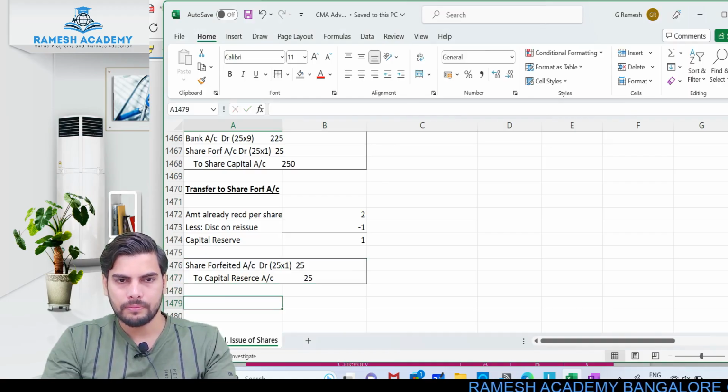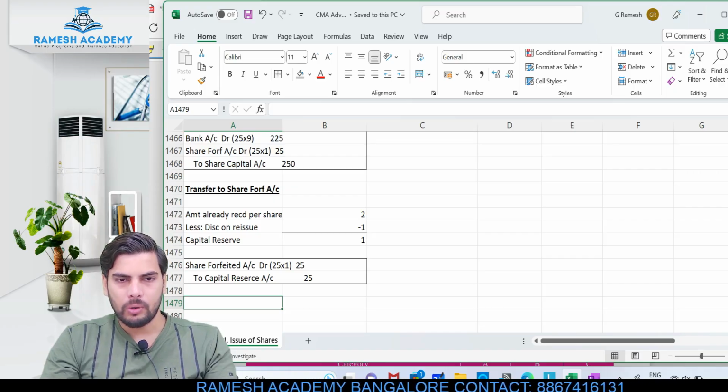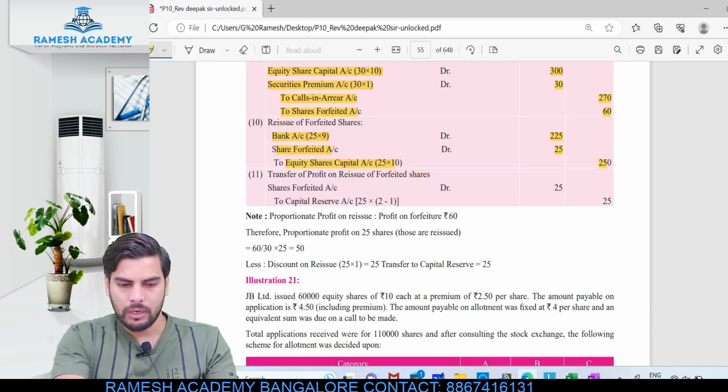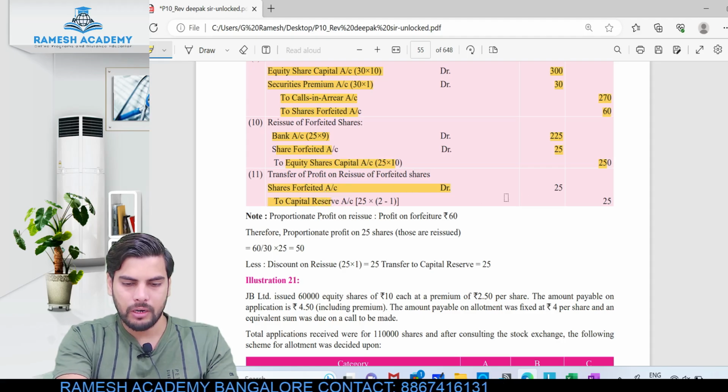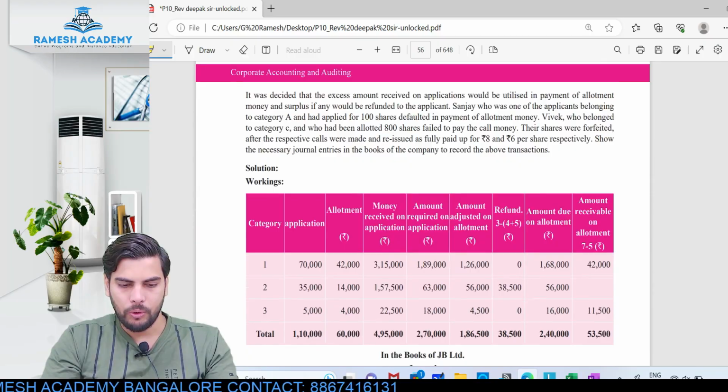Is this clear? Any doubt, any confusion? I hope you understood this. Look at the last entry: share forfeited account debit to capital reserve, 25 and 25. I hope you all understood this.